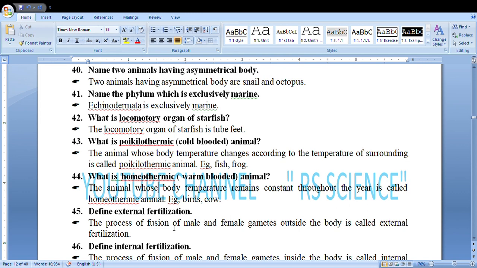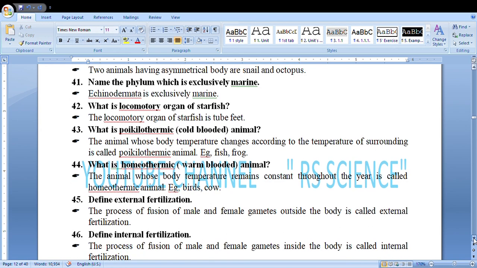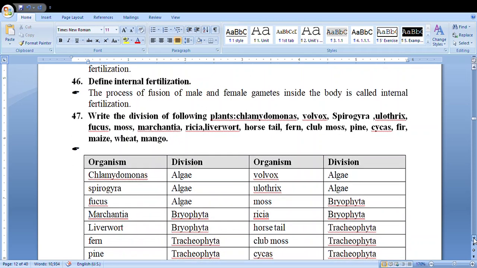Define external fertilization. The process of fusion of male and female gametes outside the body is called external fertilization. Similarly, what is internal fertilization? The process of fusion of male and female gametes inside the body is called internal fertilization.